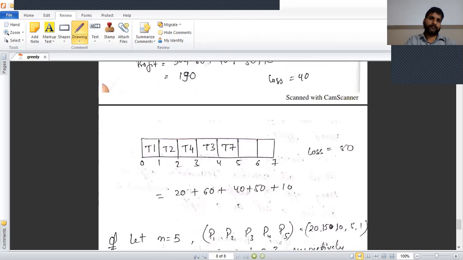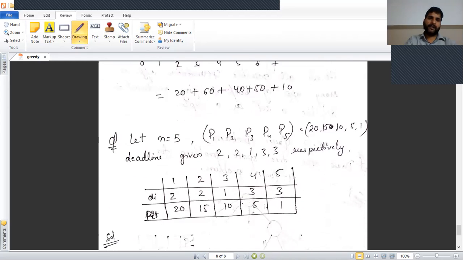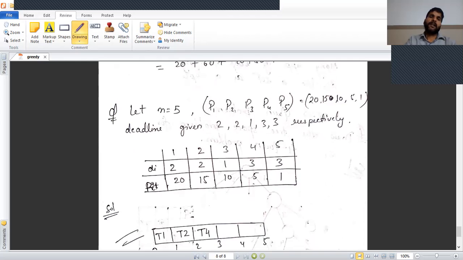Similarly, we take the next example. If n equal to 5 and the profits P1, P2, P3, P4, P5 are given as 20, 15, 10, 5, 1, and the deadlines are given as 2, 2, 1, 3, 3 respectively. Now we draw the table for tasks 1, 2, 3, 4, 5, with deadlines 2, 2, 1, 3, 3, and their profits 20, 15, 10, 5, 1 according to the problem.